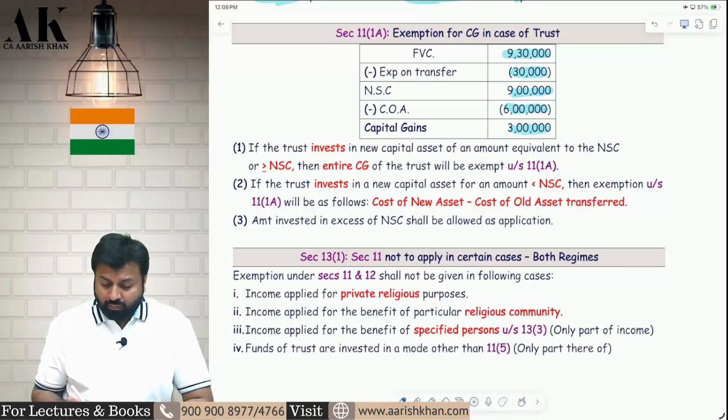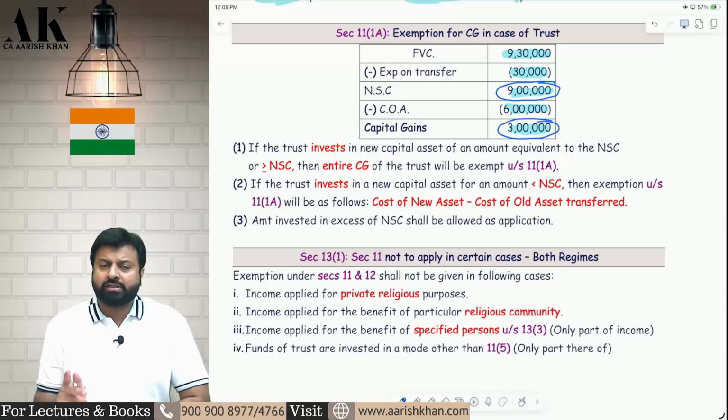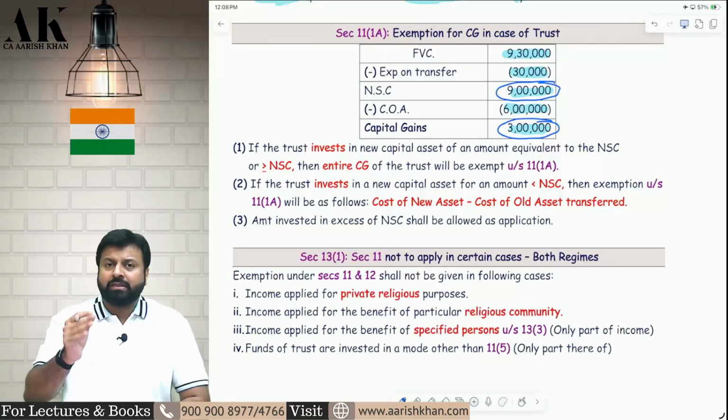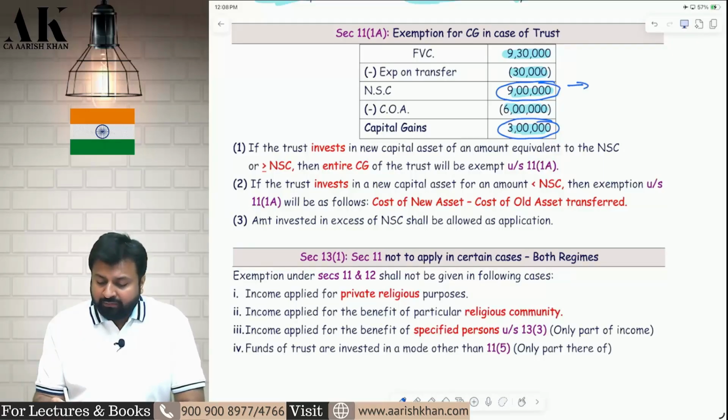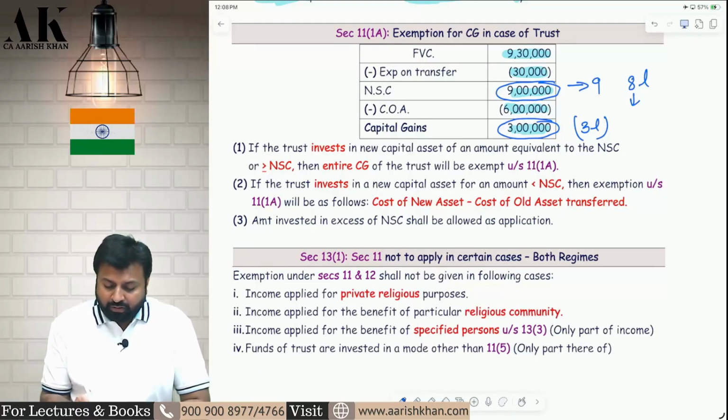Now, if the trust wants to exempt this 3 lakh rupees, the law says very simply that you have to invest the full net consideration. If you invest the full net consideration, we will exempt the full 3 lakh rupees. But if you invest less than 9 lakh rupees, then we will only exempt a proportionate amount. How much? If you invest 9 lakh, then the full 3 lakh is exempt. But if you invest only 8 lakh, then the exemption will be the cost of new asset, 8 lakh, minus cost of old asset, 6 lakh. Therefore, 2 lakh will be exempt and 1 lakh will be taxable. Okay.